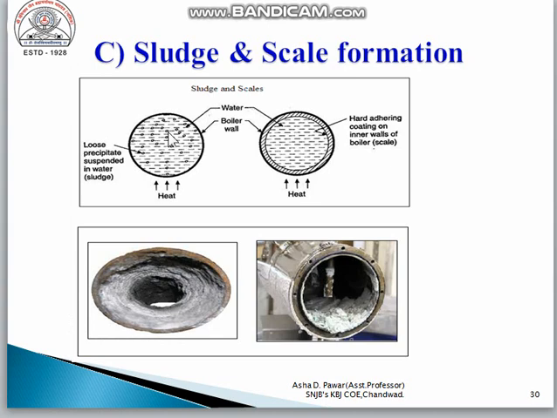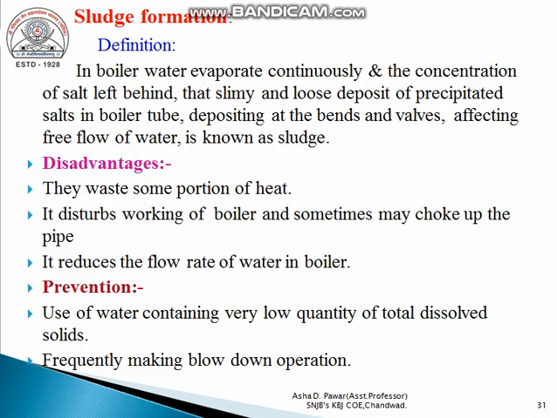and during the evaporation, some water hardness causing salt present in the water is precipitated into a loose and slimy mass, and that loose and slimy mass is continuously deposited inside the boiler, and due to that it affects the free flow rate of water. This loose and slimy mass that affects the free flow rate of water and basically deposits at the vents and wall is nothing but the sludge, that is, slurry.